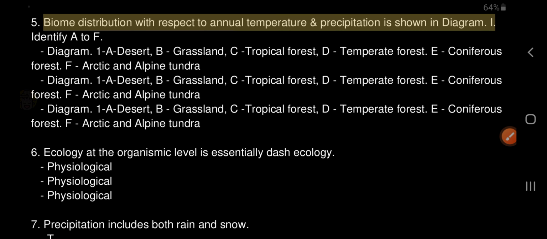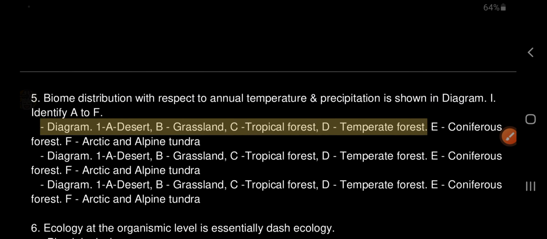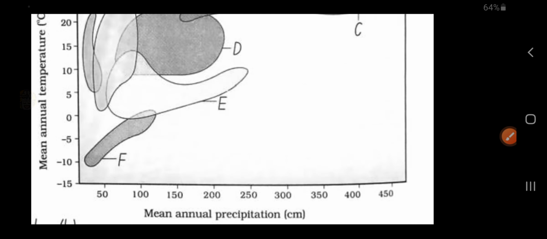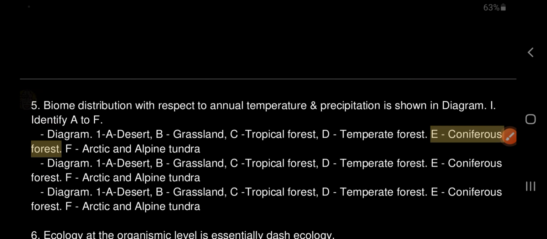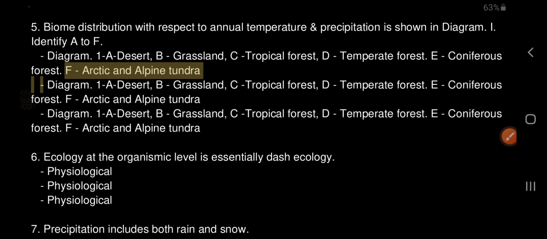Diagram: A desert, B grassland, C tropical forest, D temperate forest, E coniferous forest, F Arctic and alpine tundra.